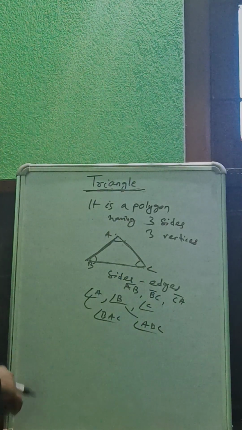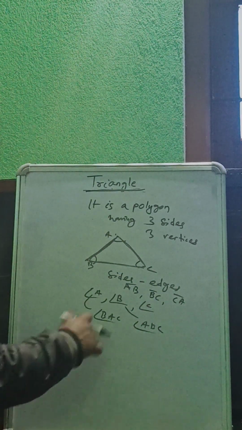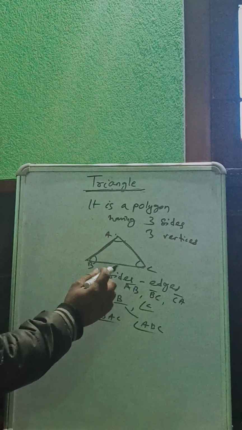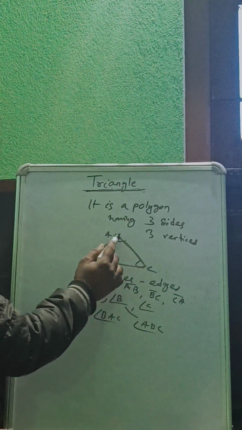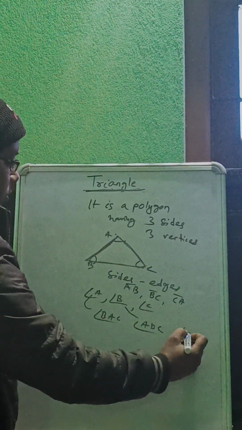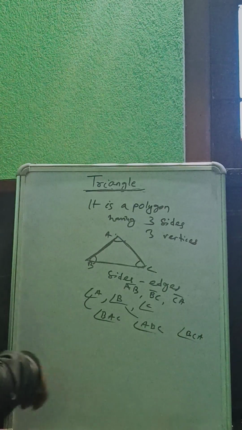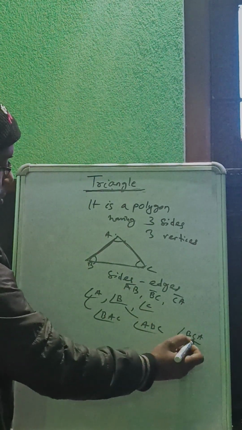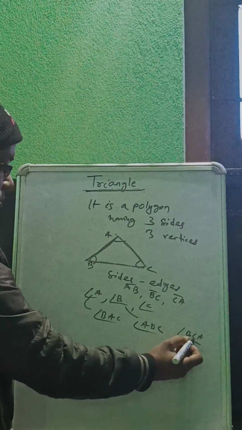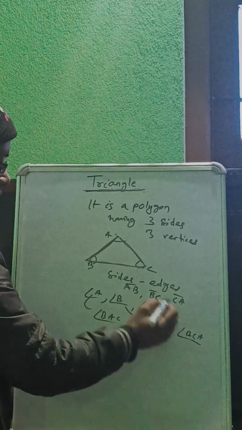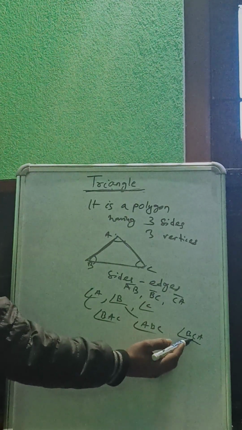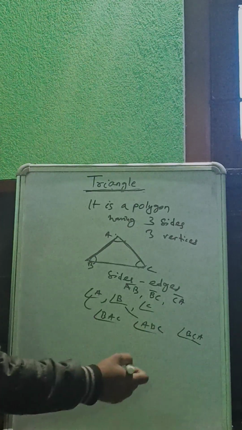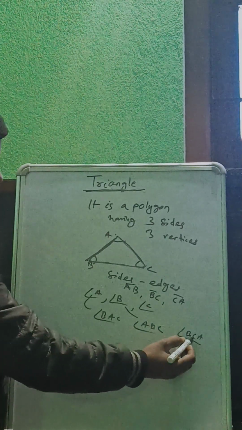Angle C is BCA. How do you say it? In the middle portion, the angle you mention, the C angle, should be in the middle when you name it BCA.